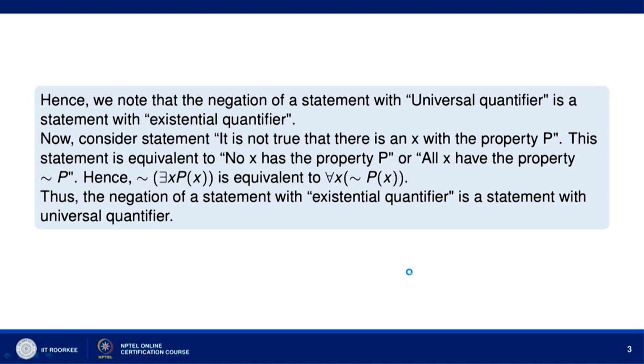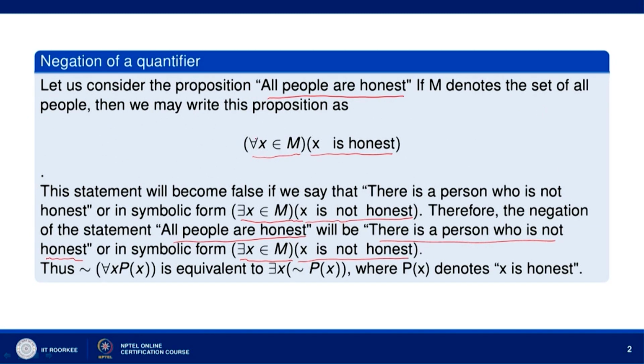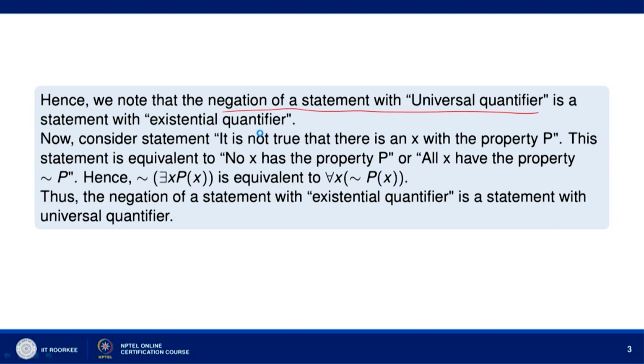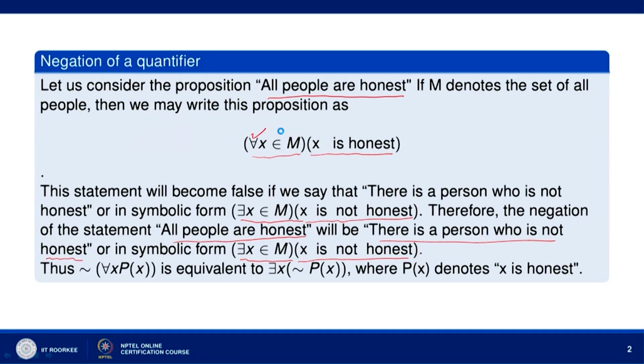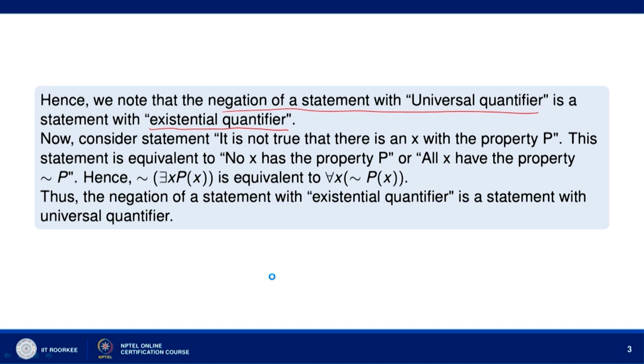So, we can say that the negation of a statement with a universal quantifier, you can see that here it is universal quantifier, is a statement with existential quantifier. This is existential quantifier. So, negation of a statement with universal quantifier is a statement with existential quantifier.